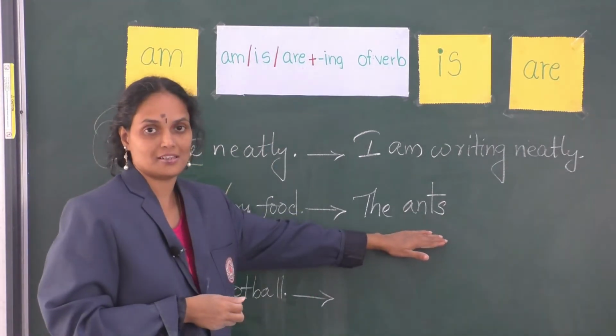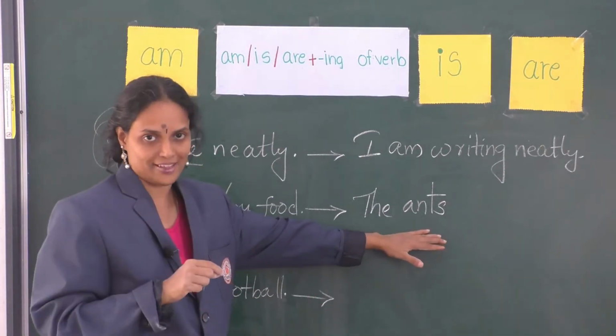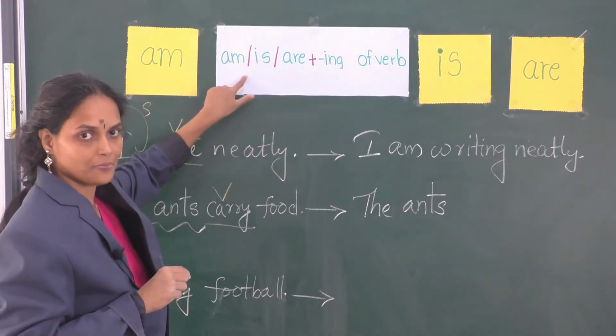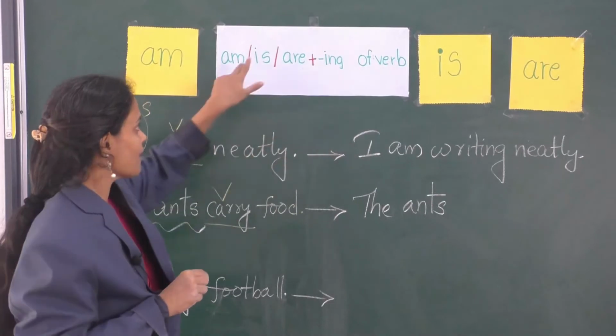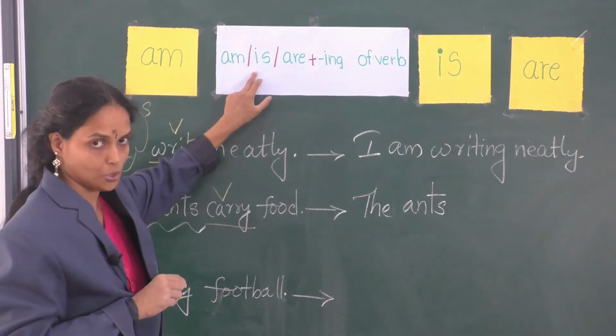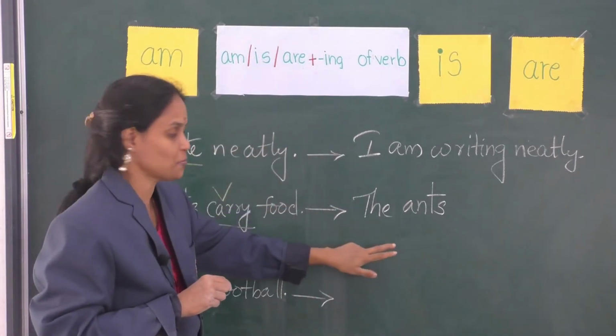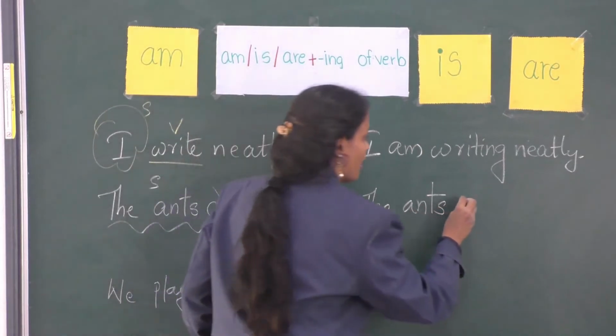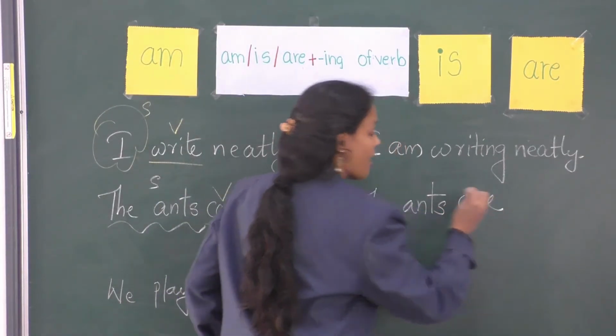The subject is a plural one, so we should use the plural auxiliary verb. Can we say the ants is? No. So it has to be the ants are. The plural auxiliary are.